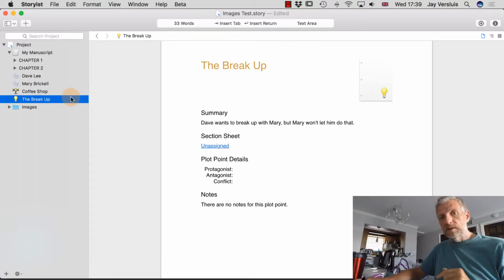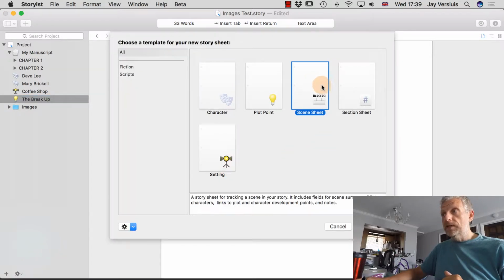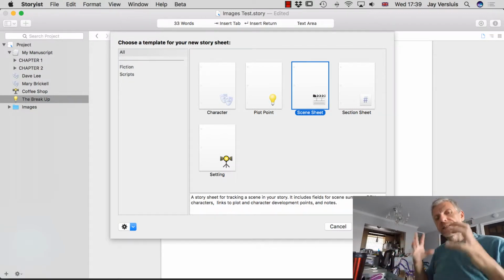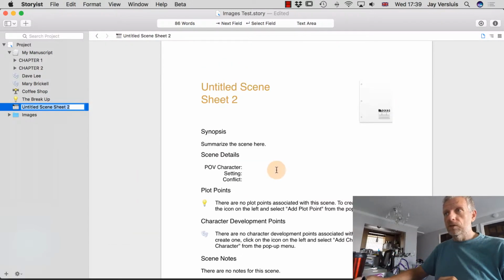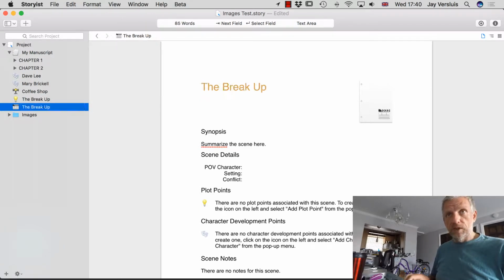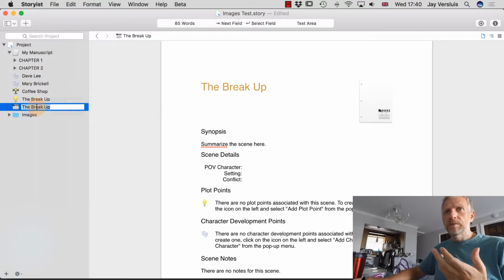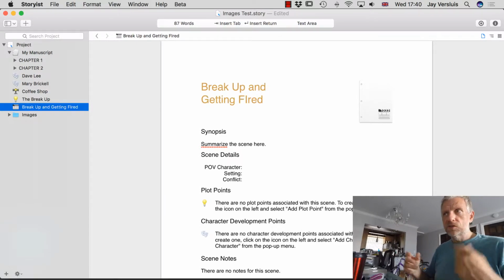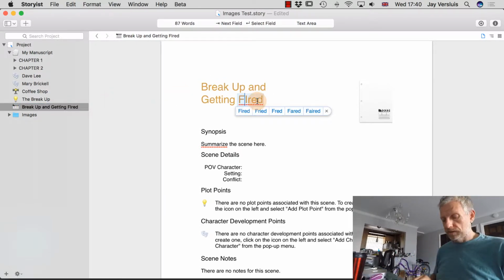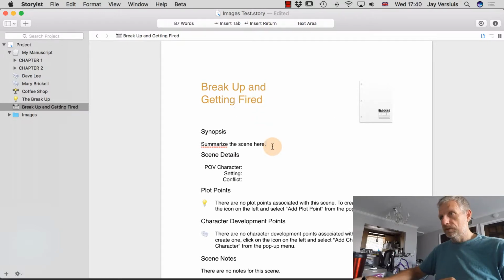To show you this, I'm going to create one more story sheet, and this is going to be a scene sheet. There we go. I can have a scene sheet or a section sheet, doesn't really matter. I'm going to use a scene sheet so that we can visualize in this scene, this is what happens. So let me do that. Untitled scene sheet 2, and I'll say the break up, for example. So we have a plot point called break up, but we also have a scene that's called break up. We could also call it something else. Maybe I will actually call it break up and getting fired, just so that I know what's happening in this scene. And yes, I've misspelled that, so thank you for pointing that out there, Storyist.